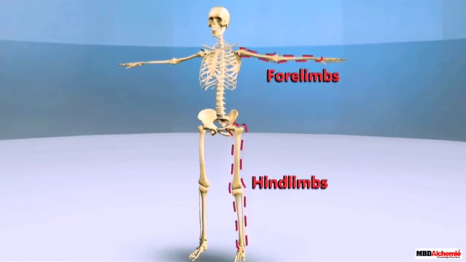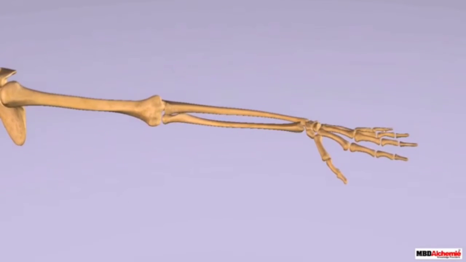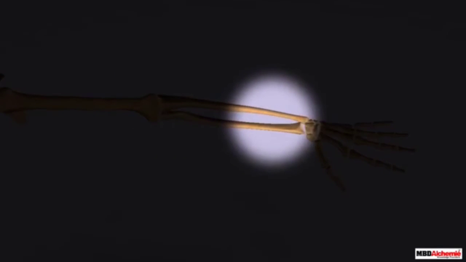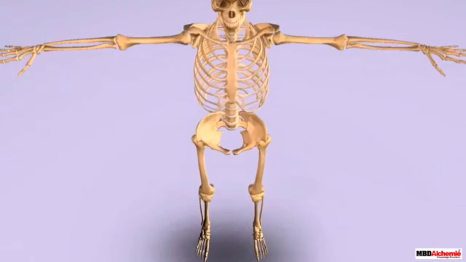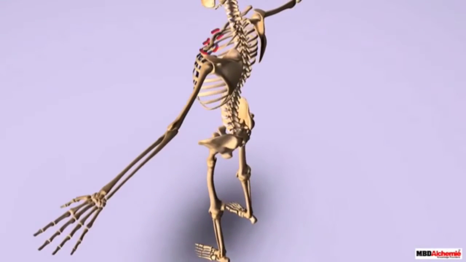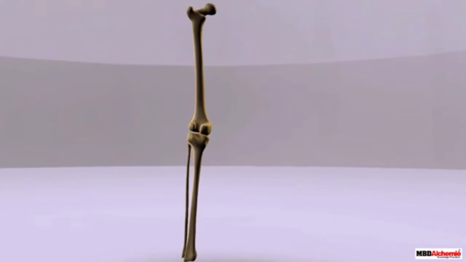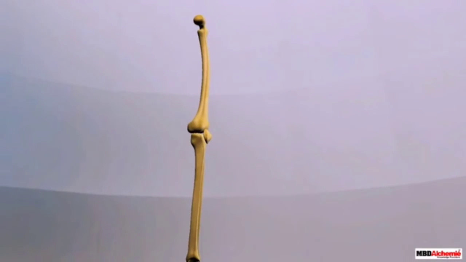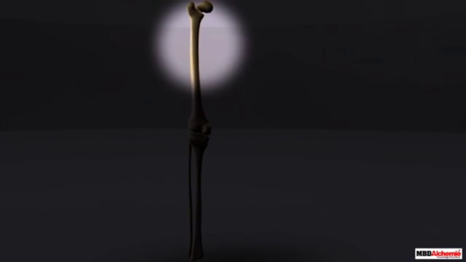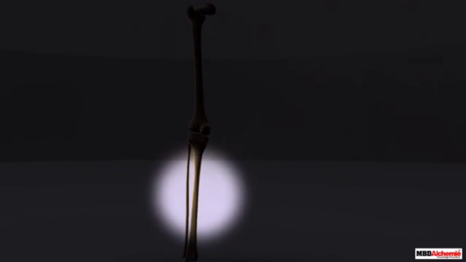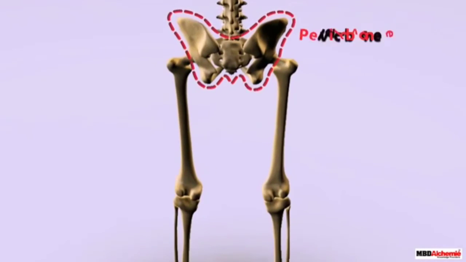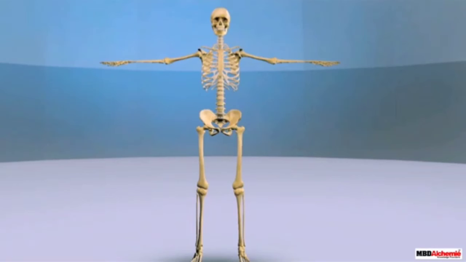The limbs. Limbs are made up of long bones, like the arm. The arm has three long bones. The upper arm is known as the humerus and the lower arm has two bones called ulna and radius. They are connected with the collarbone and the shoulder blade. The arm can be moved around the clock. Leg, the hind limb, is also made up of three bones. The upper bone is known as the femur and the lower part has two bones called tibia and fibula. These are connected with the hip bone.